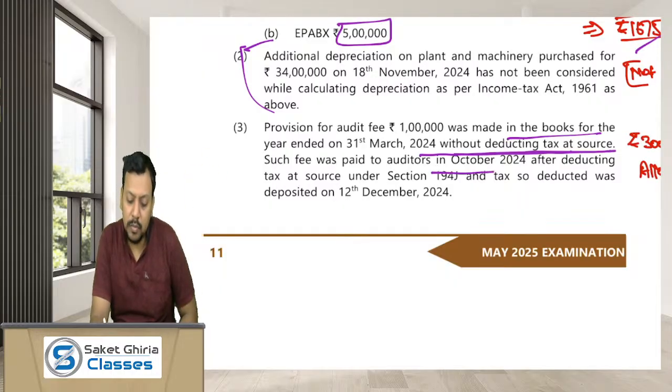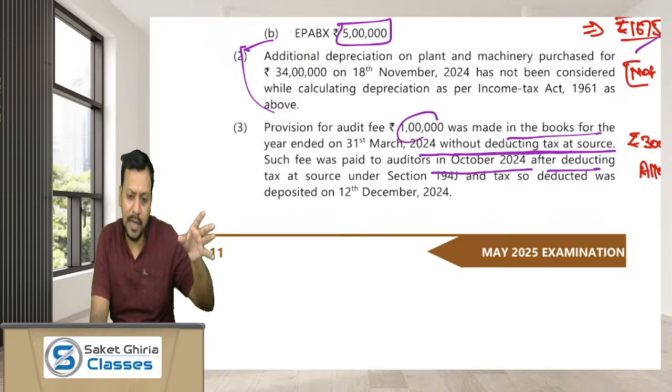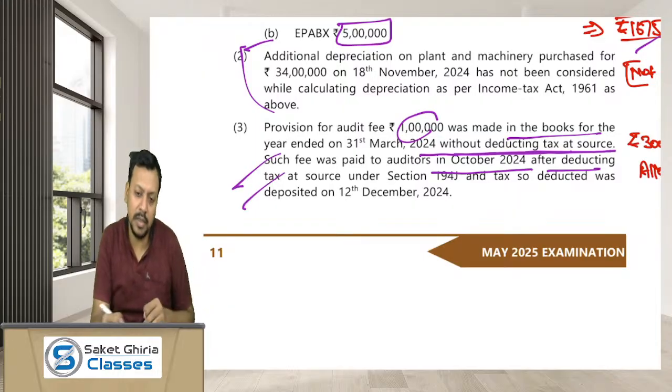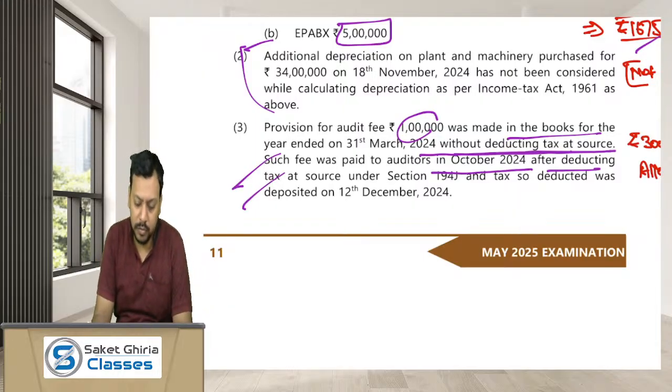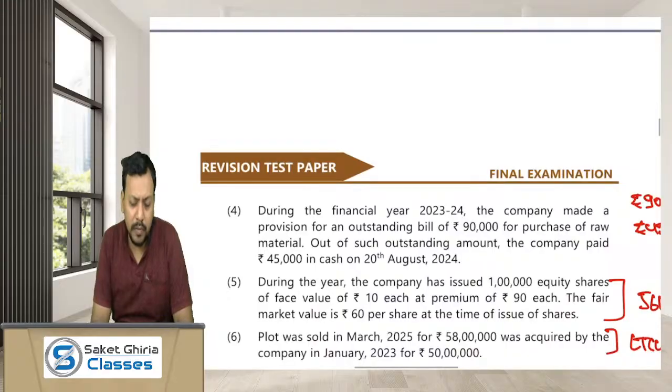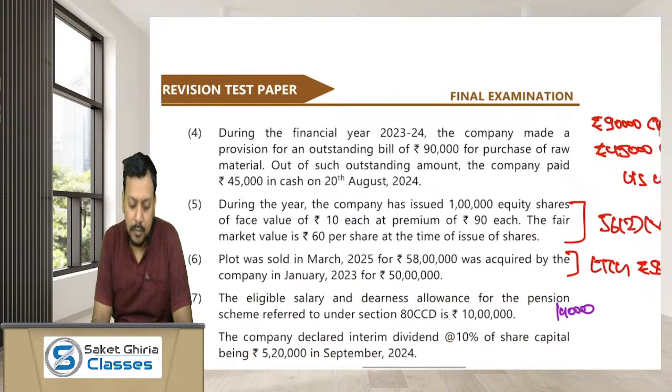Such fees was paid to the auditor after TDS. So that 30%, means 1 lakh into 30%, means 30,000 would be allowed in the previous year 24-25. So 30,000 would be allowed to you as a deduction. Okay.